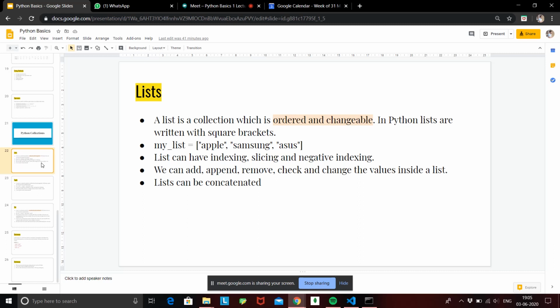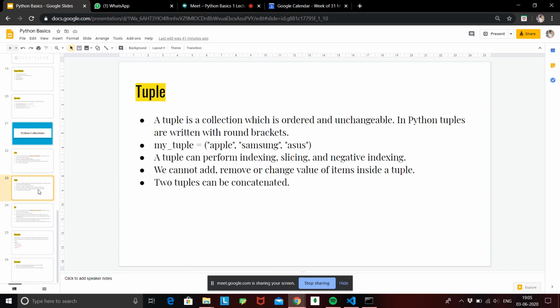But if you have more important data, like an Aadhaar card number, a PAN card number, or fingerprint credentials, these are never going to change. Even if some third party or intruder wants to change this data, it will never happen. Why? Because you are going to store that data inside a tuple. A tuple will never change its value, and you cannot add something to a tuple. So this depends upon what you want to do and what your application requires.